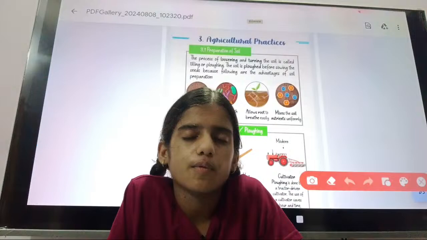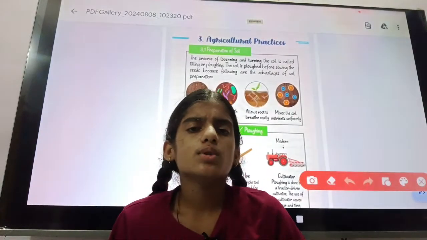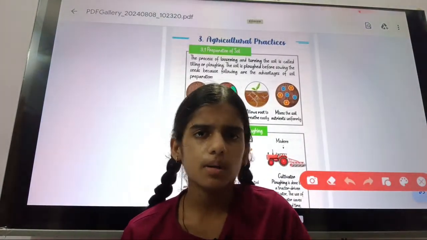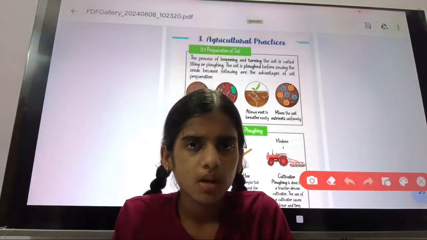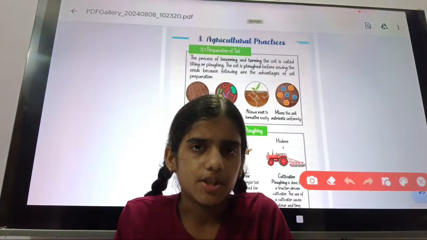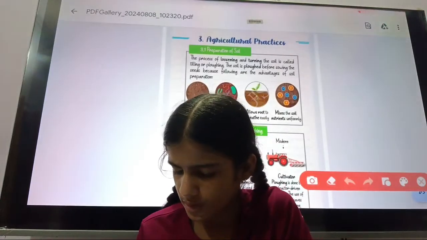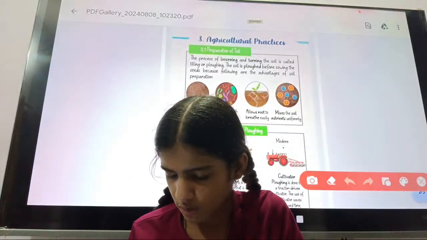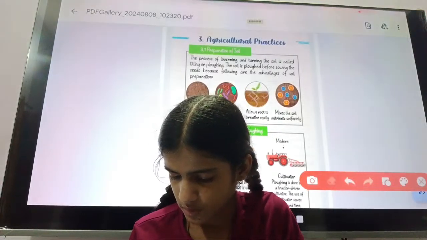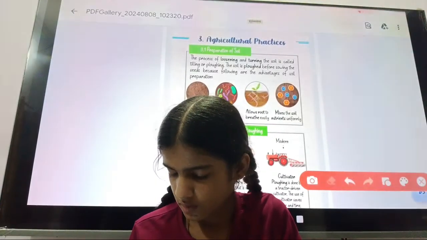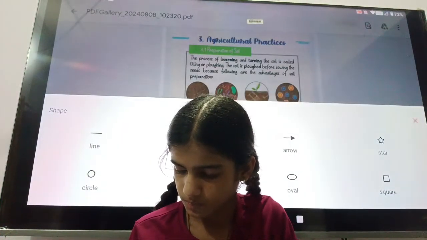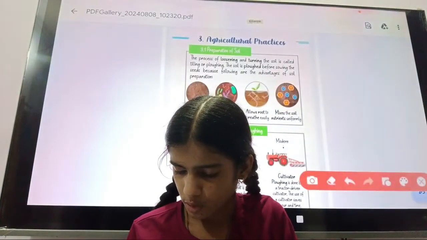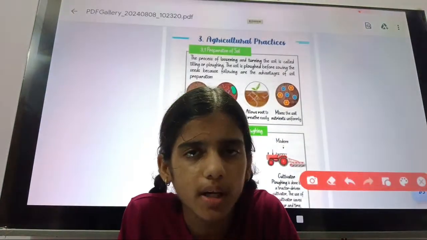What is preparation of soil? The process of loosening and turning the soil is called preparation of soil. In the preparation of soil, there are many advantages. First is loosening of the soil.